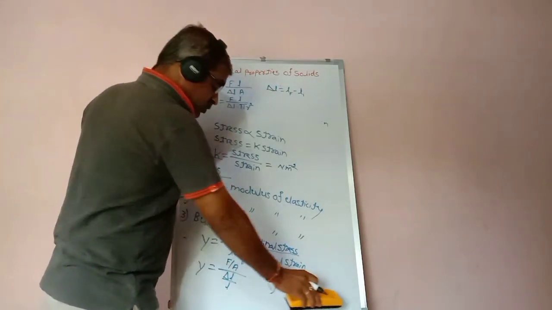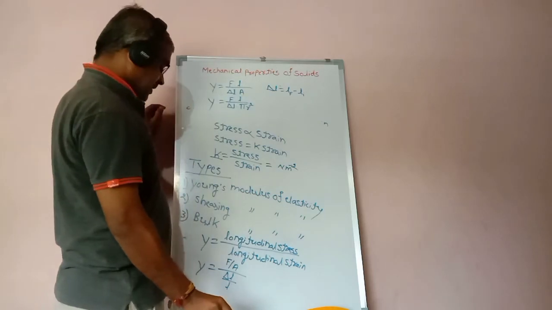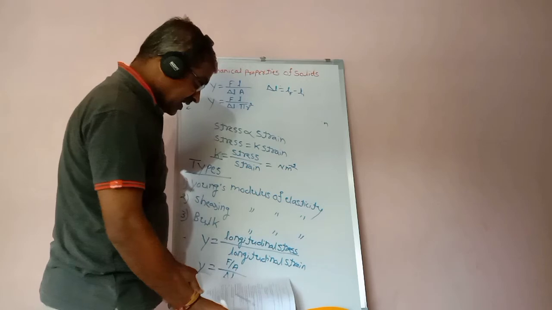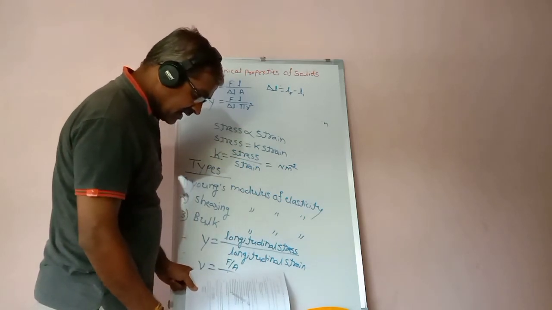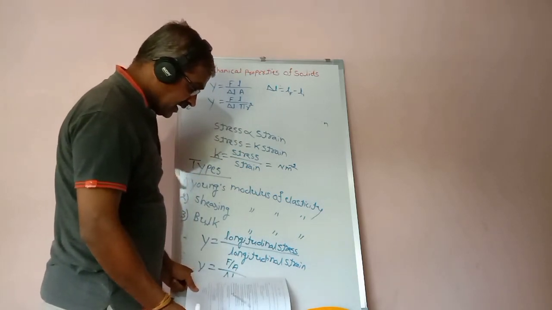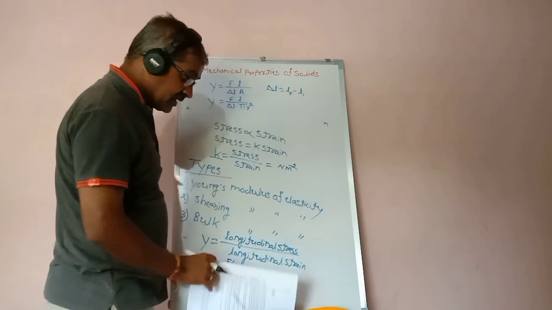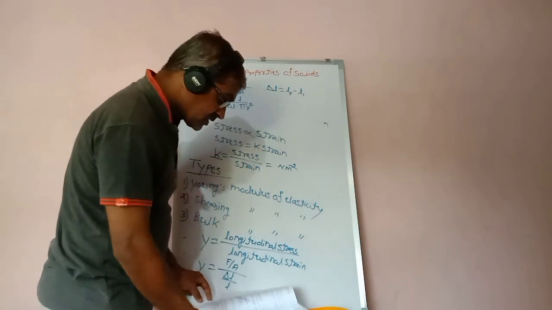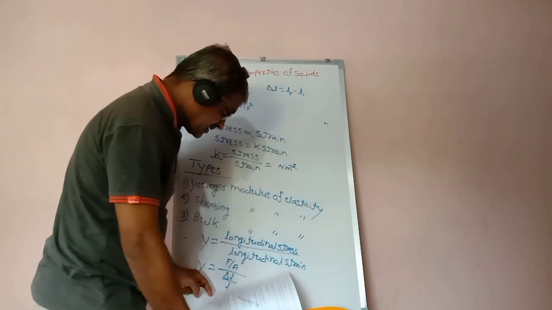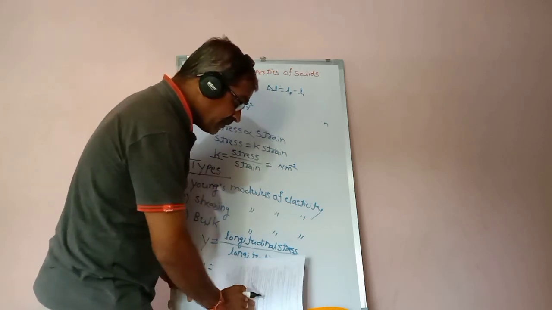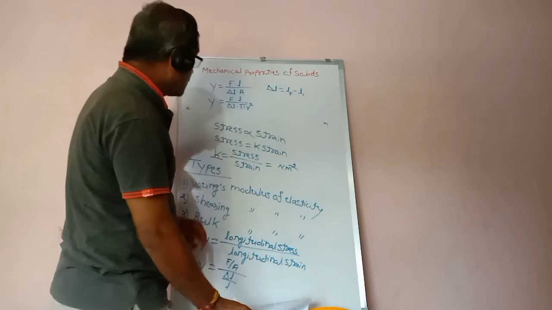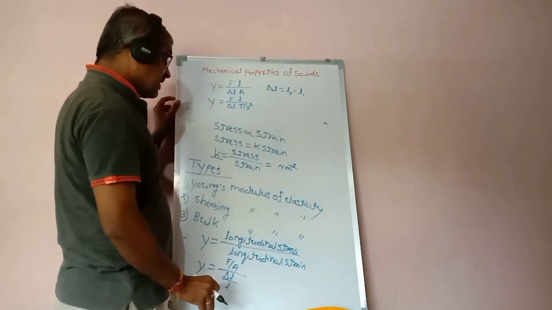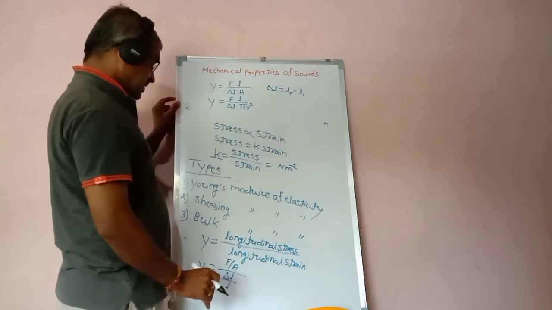And the next one is what? That is the shearing modulus of elasticity. The shearing modulus of elasticity is the ratio of the shearing stress to the shearing strain.